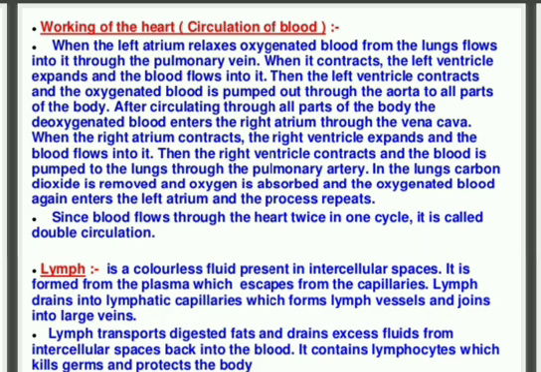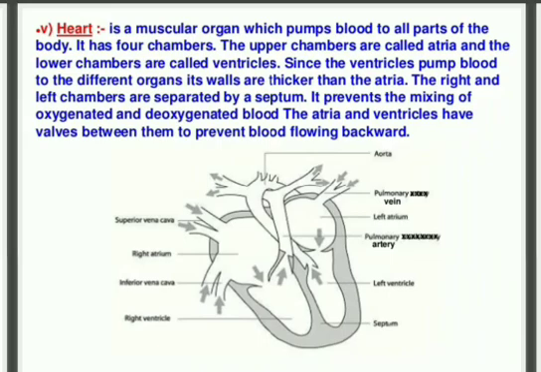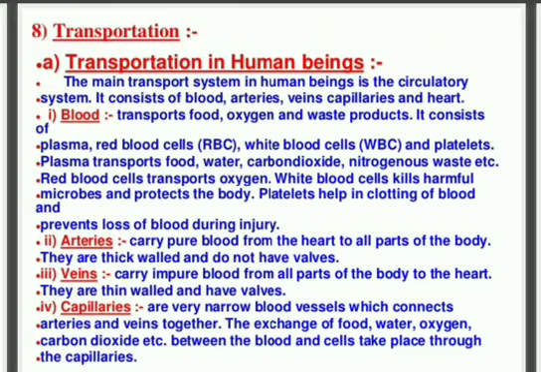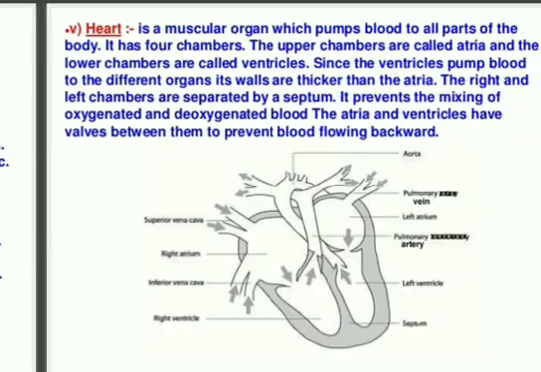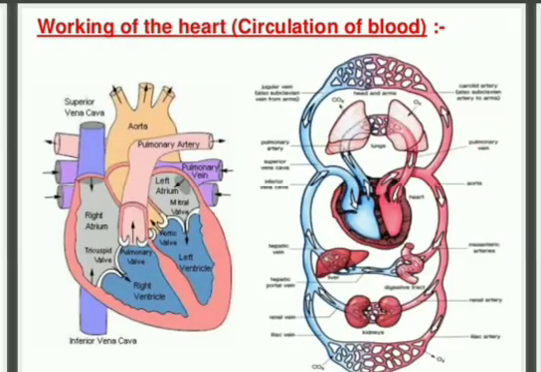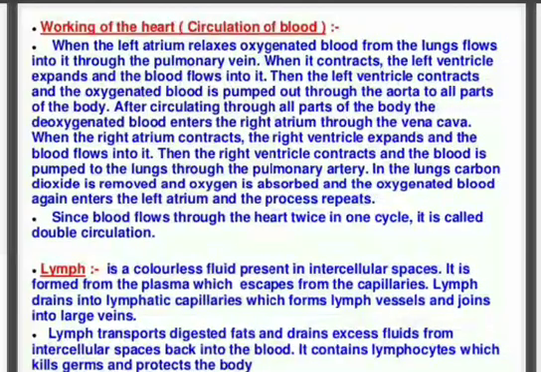So today in this video we have completed all the main components of transportation like blood, the different components of blood, artery, vein, capillary, human heart, and working of the human heart, and how double circulation takes place inside the human heart is explained in this video.